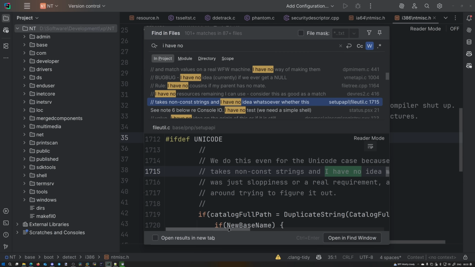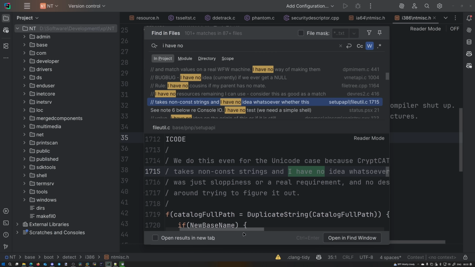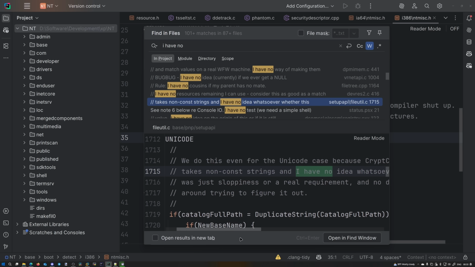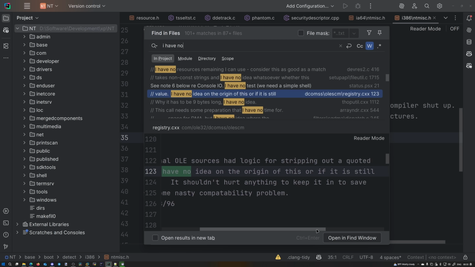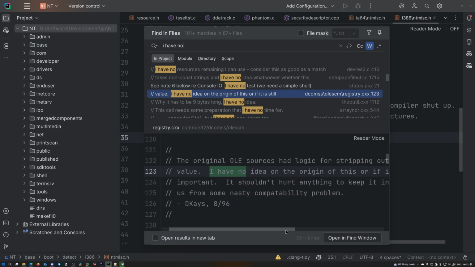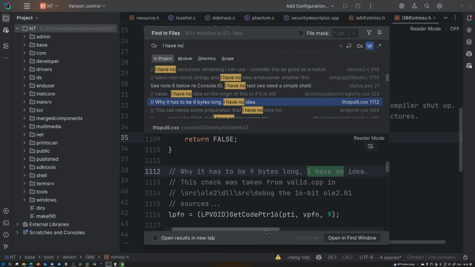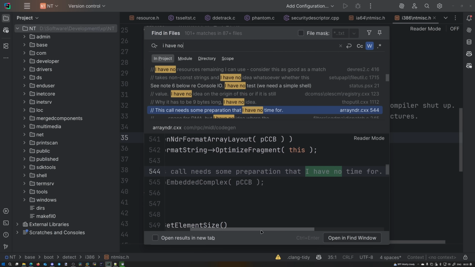And I have no idea whatsoever whether this was just sloppiness or a real requirement, and no desire to mess around trying to figure it out. I have no idea on the origin of this, or if it is still important. It shouldn't hurt anything to keep it in to save us from some nasty compatibility problem. Why it has to be 9 bytes long, I have no idea. This call needs some preparation that I have no time for.